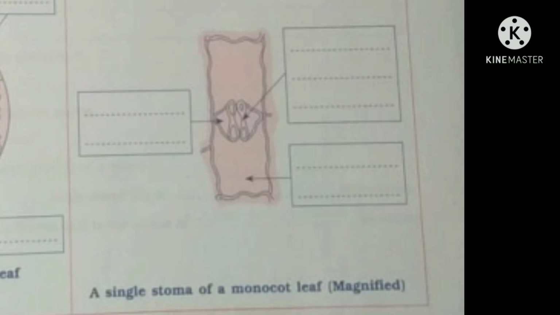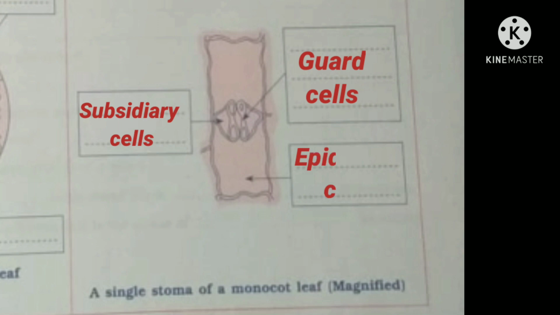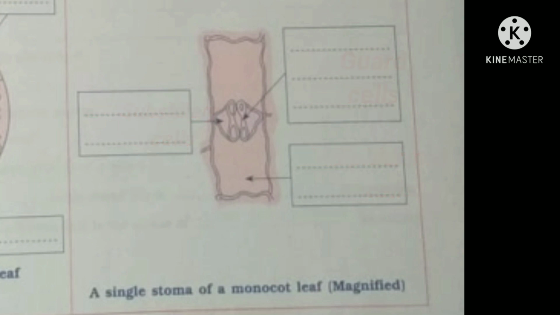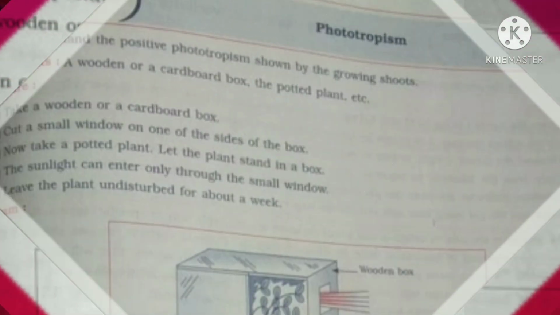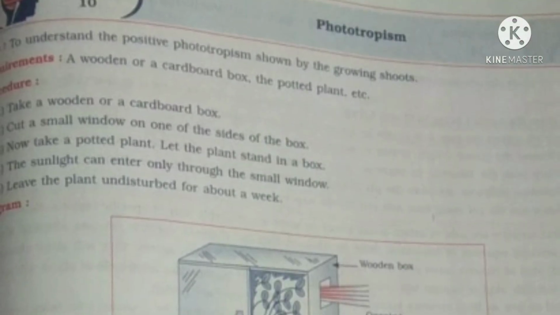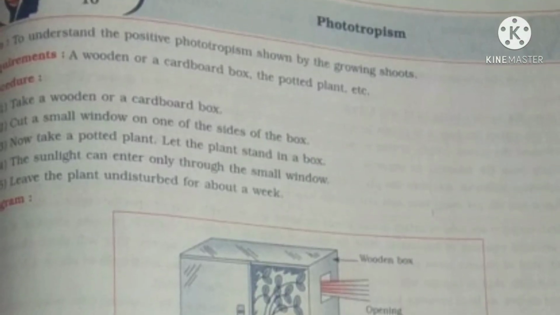Here again we have only 3 labelings. First is the subsidiary cells, second is the guard cell, which is at the top, and the third one is the epidermal cell. Got it? Now, the next practical is practical number 10, that is phototropism.